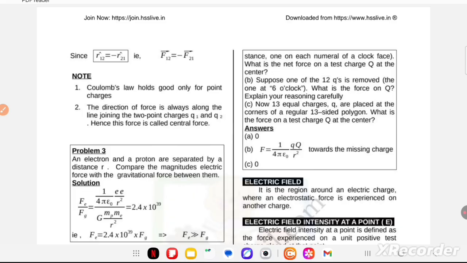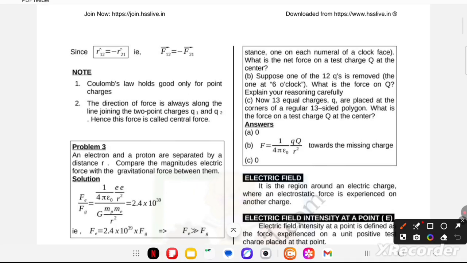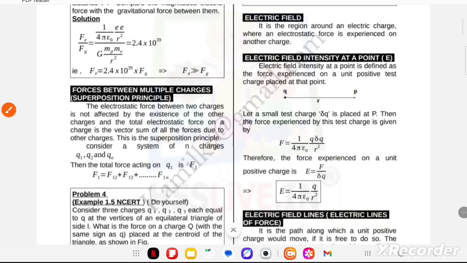Now next concept, electric field. What is electric field? It is the region around an electric charge where an electric force is experienced on another charge. When we feel a force through the presence of one charge on another, beta, it is called an electric field. Now next concept,